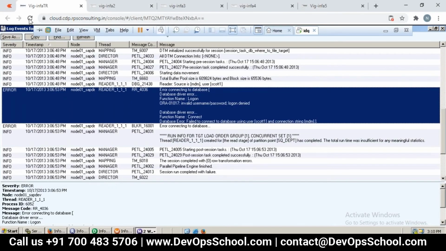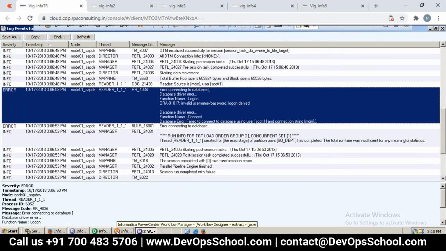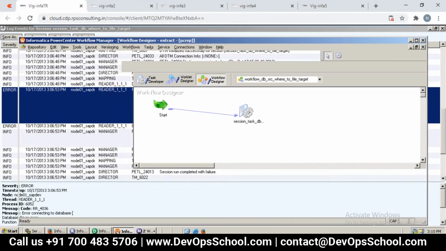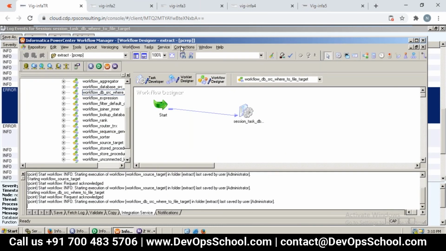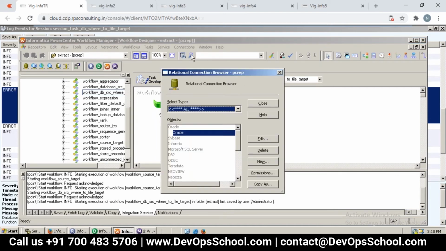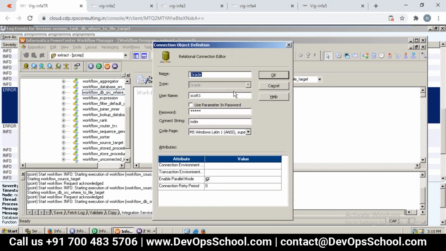Now let us go and modify that. We need to go to connections again. We need to revert it back. Again, relational. Please select the relational and select edit, and change the username from Scott1 to Scott.